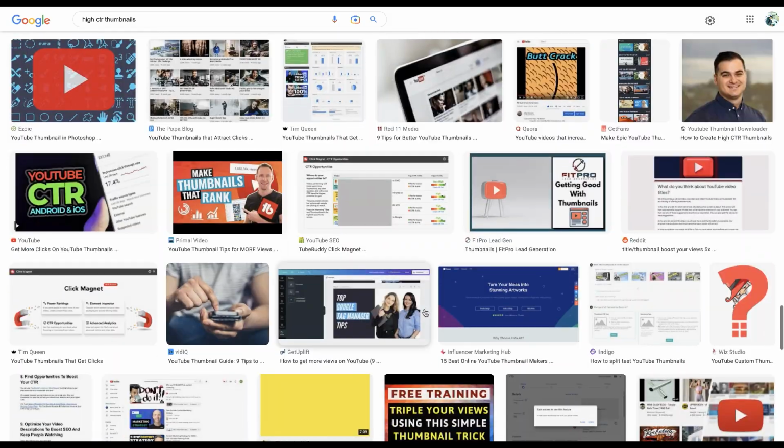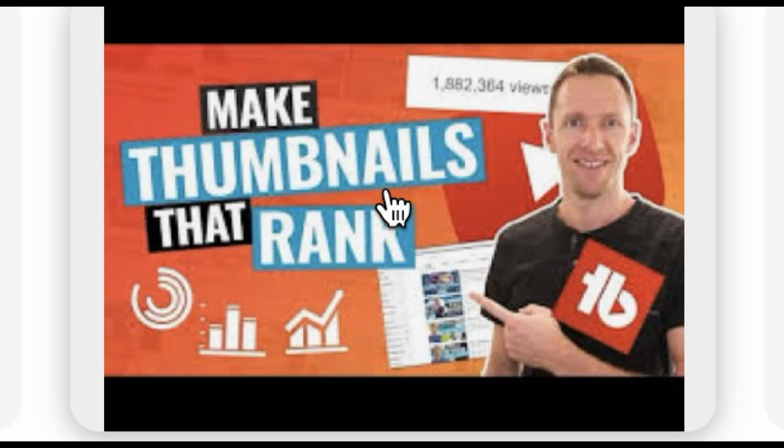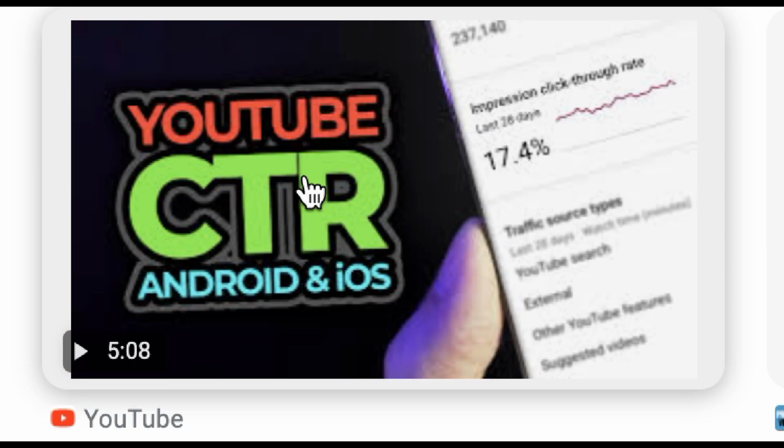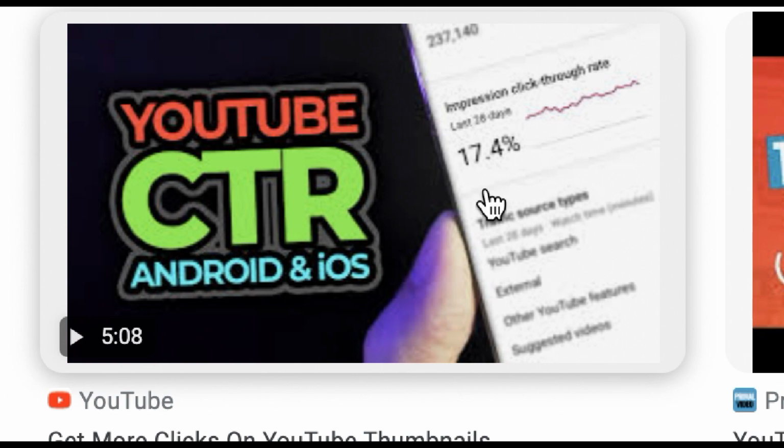Try not to have too much clutter in your thumbnails where it's too crazy. Try to have a solid background or a gradient background, kind of like this. If I were to edit this thumbnail right here, for example, I'd make the text way bigger and zoom in even more, and I wouldn't care about having a thumb in there. And then I'd obviously have the black background, fine, and it would just look way better.